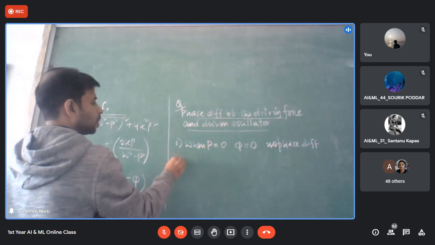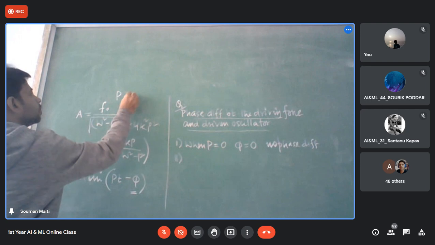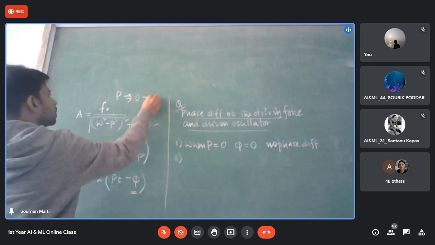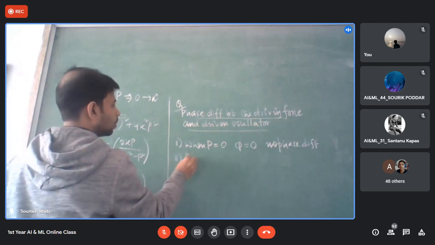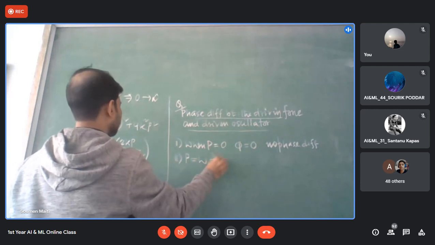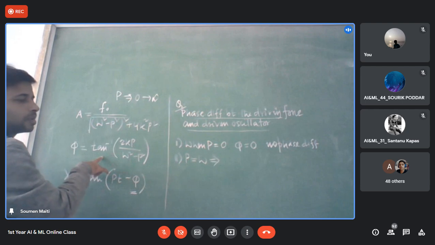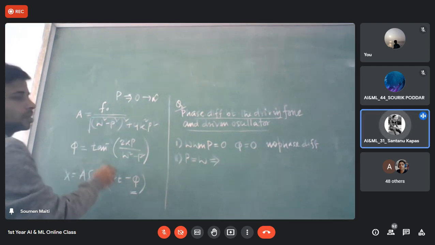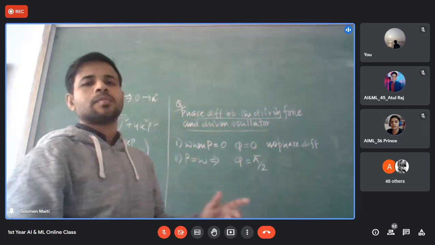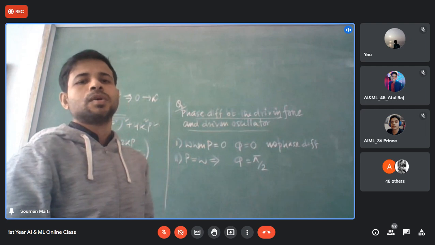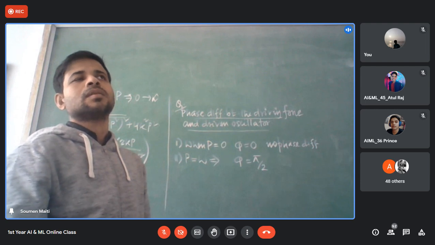Number 2: as I said, p can vary from 0 to infinity. So 0 is here, and at some point it will be omega, that is, when p equal to omega. The denominator is 0, so this is something by 0, that is infinity. Tan phi infinity means phi is 90 degree, pi by 2. That means the difference between the driving force and the driven oscillator is pi by 2. This condition is nothing but the condition for resonance.